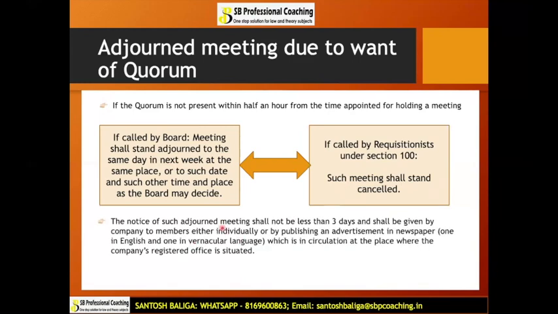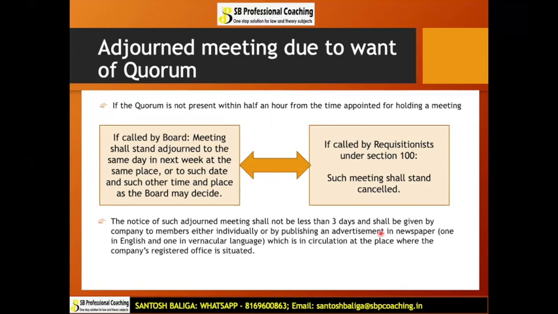Now, as far as notice is concerned, see, the meeting quorum was not present. We adjourned the meeting. In case the meeting is adjourned to next week or whatever date the board has decided, then the board shall give a notice which shall not be less than 3 days, and shall be given by the company to the members either individually or by publishing as an advertisement. So if there is enough time, you can give it individually also, or else you can give an advertisement in a newspaper, which shall be at least one English newspaper and one vernacular newspaper in circulation where the registered office of the company is situated.